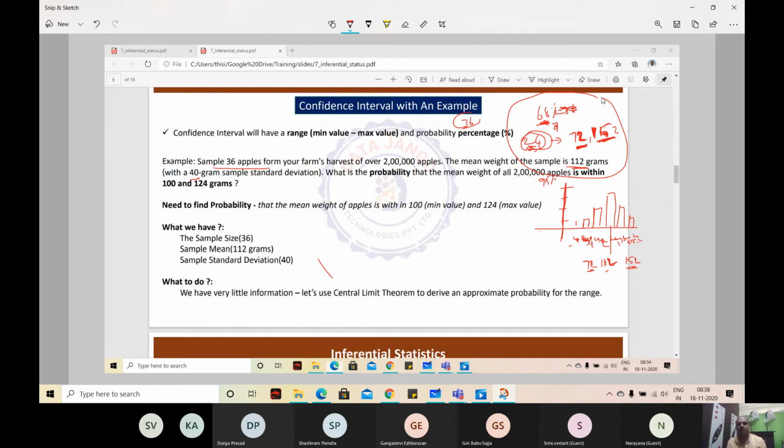68% is probability, right? 0.68. Because when you take a normally distributed curve, the area under the curve is going to be 1, right? Is my point clear? Can I move on?